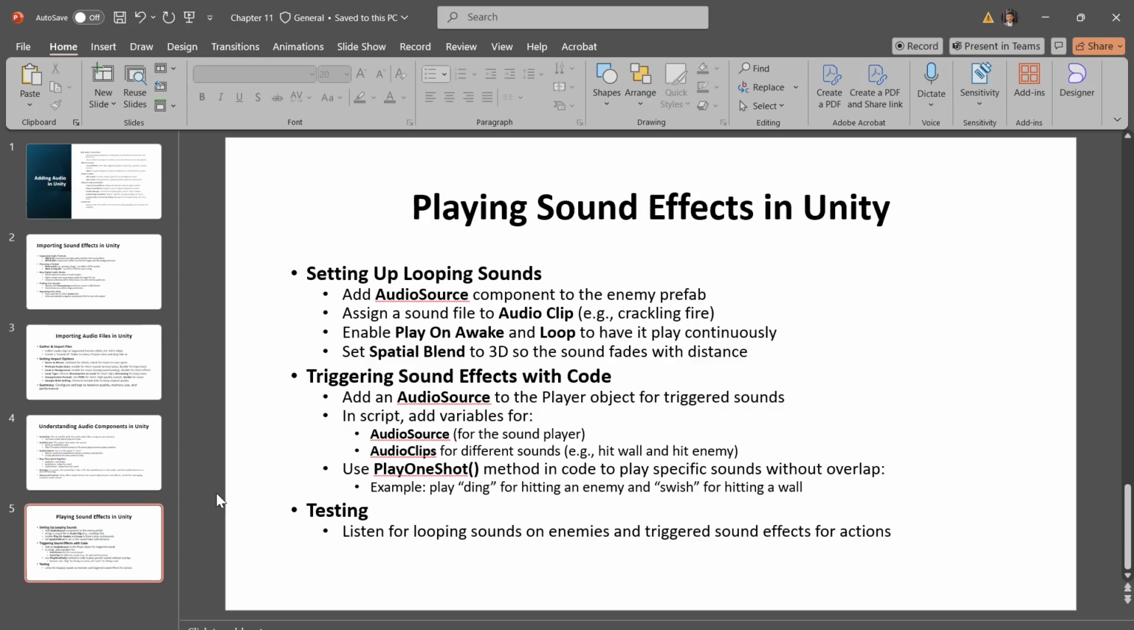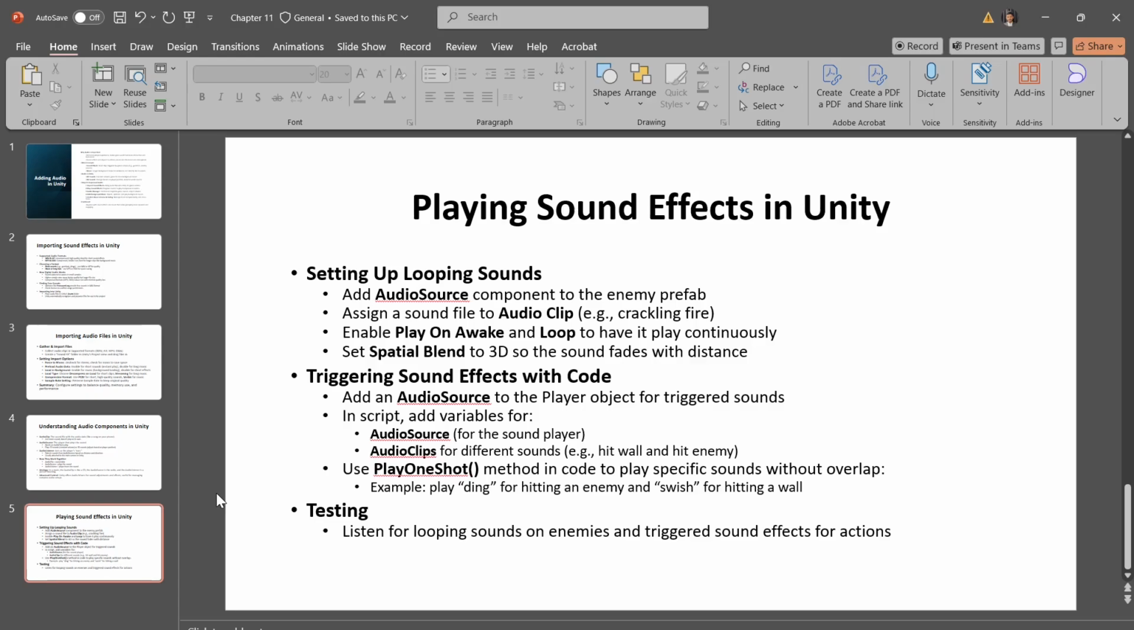So we have a serialized field AudioSource called soundSource, which stores the audio source on the player that will play the sounds. And we also have an AudioClip hitWallSound and an AudioClip hitEnemySound. These two are references to specific sounds that will play when the player hits a wall or an enemy. Then assign the audio source and audio clips in the inspector.